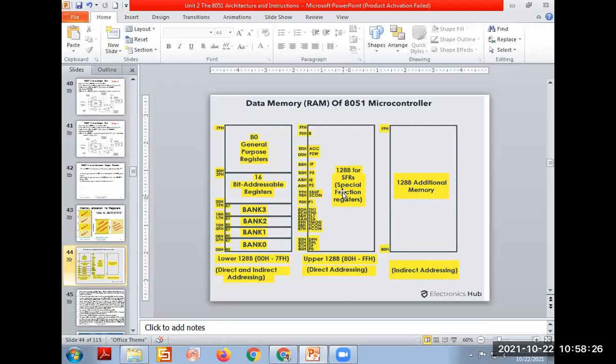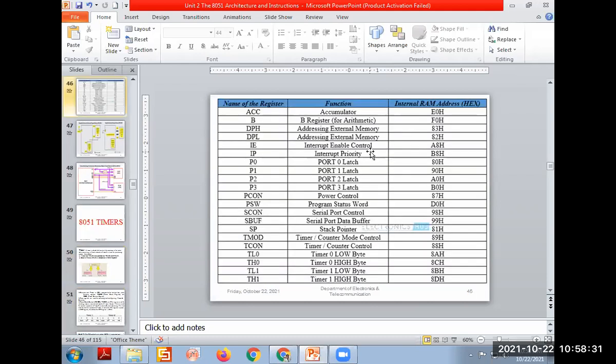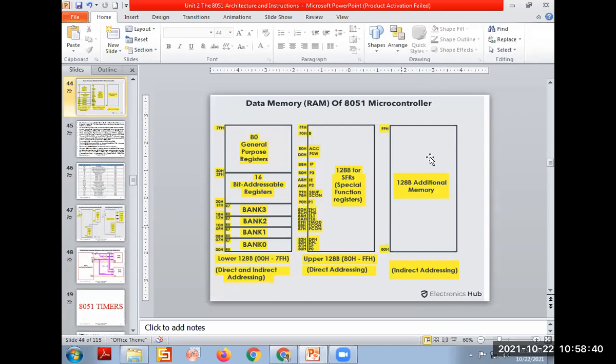If you haven't drawn the direct addressing part, that is fine, because the next table is that. This is called the direct address table, meaning for each register they have given the memory location inside the RAM. You only need to draw these two diagrams. Finish it fast, because here we only need to write the minimum and maximum address, the lower and higher address bit.